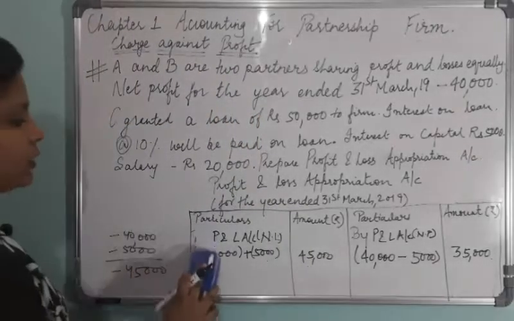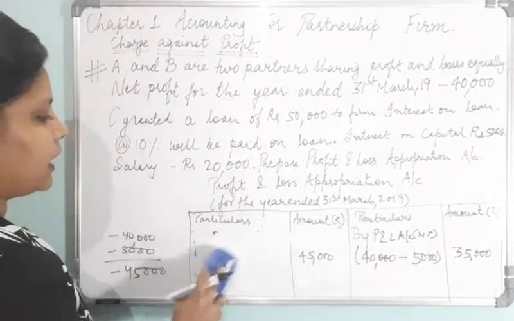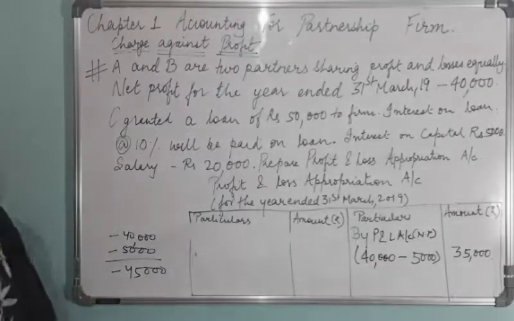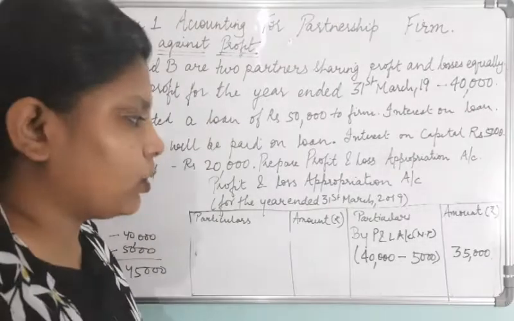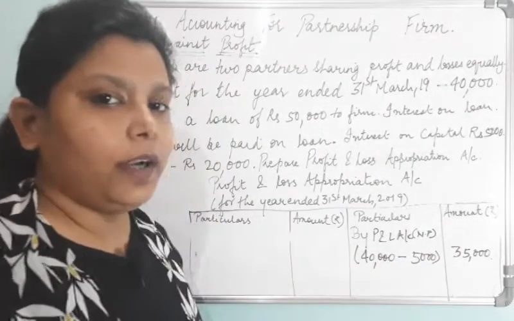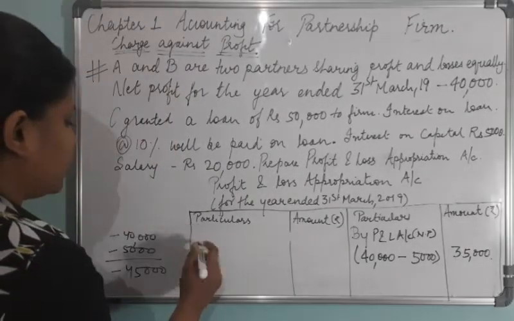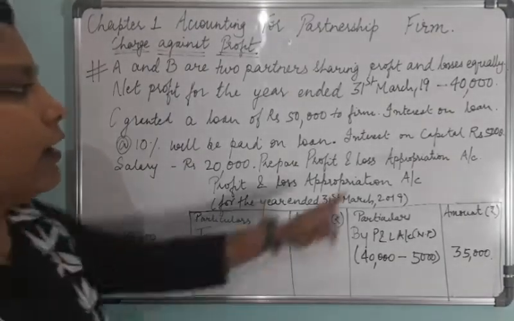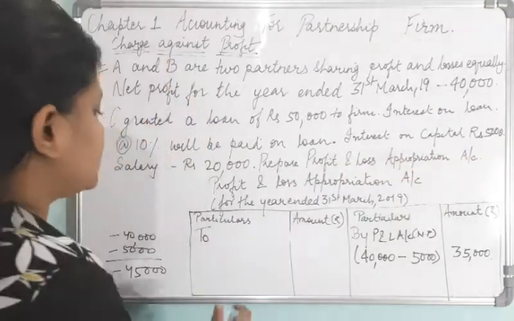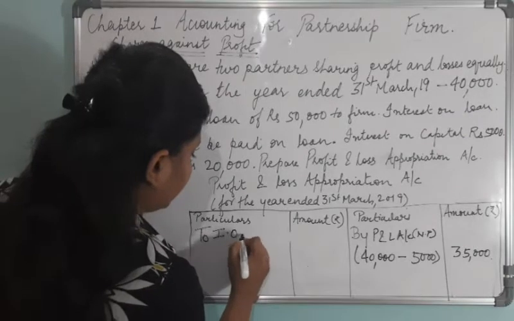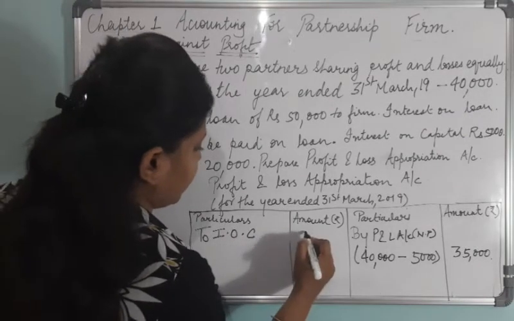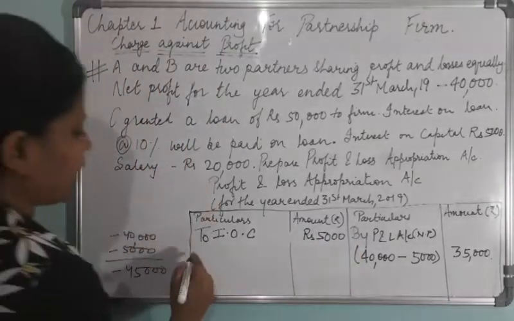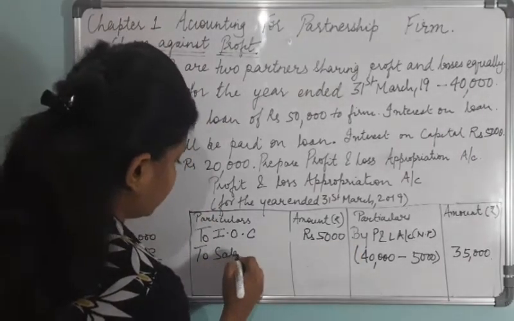Now, we have deducted those items, that is, we have deducted interest on loan from net profit or net loss. After doing that, we have to adjust other items. The other items are interest on capital rupees 5,000. We'll write it down here. Interest on capital rupees 5,000. Next, salary 20,000.